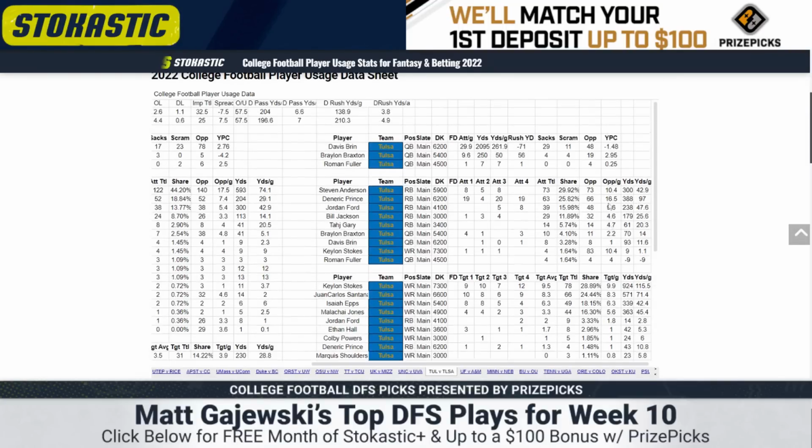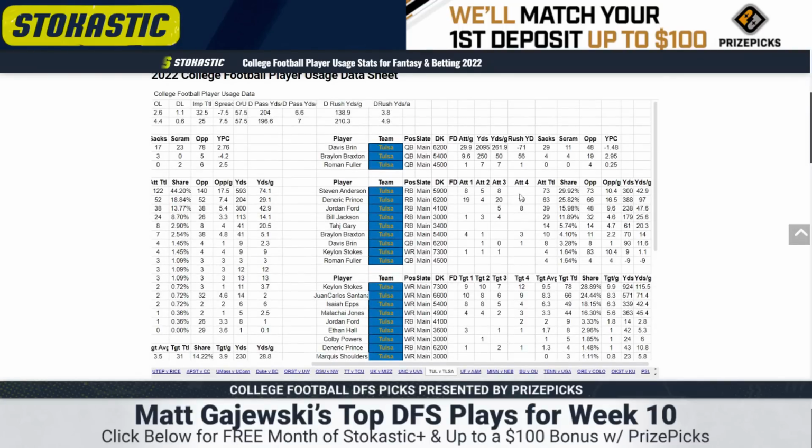We also have an injury in the backfield. Steven Anderson didn't play in their last game, and that's kind of opened the door for Deneric Prince. He's had at least 19 carries in 3 of the last 4 games. Still volatile. We see when Tulsa gets crushed, he could carry as little as 4 times. They moved to Jordan Ford as the change of pace without Anderson. So this is at least something worth monitoring. But I think Deneric Prince is an outside consideration in tournaments. He's just a touchdown underdog here, so that's tough.